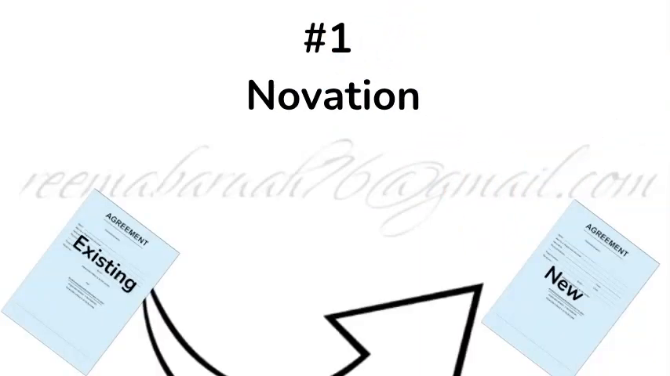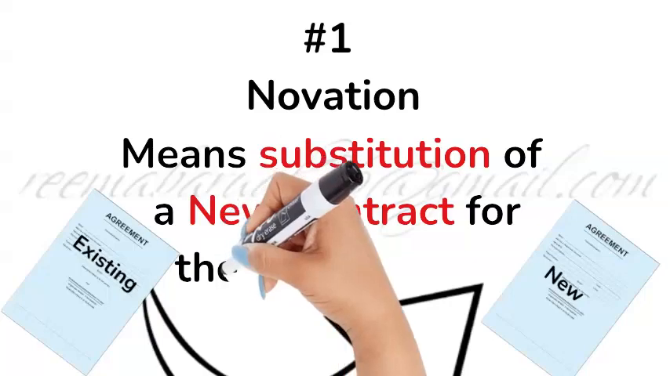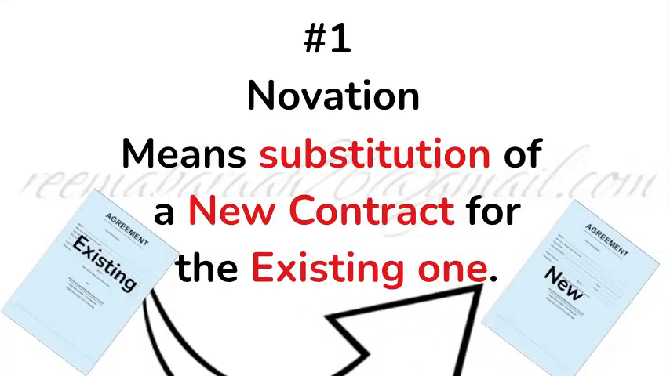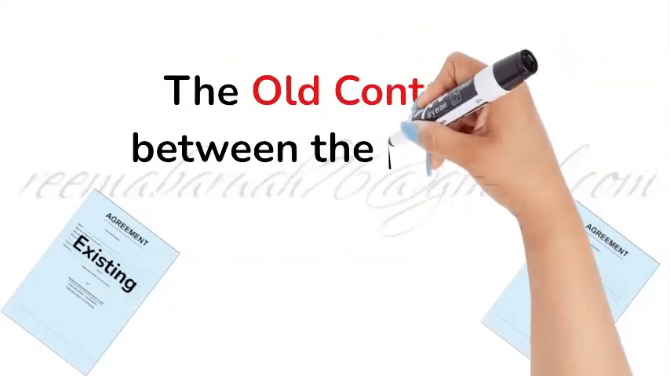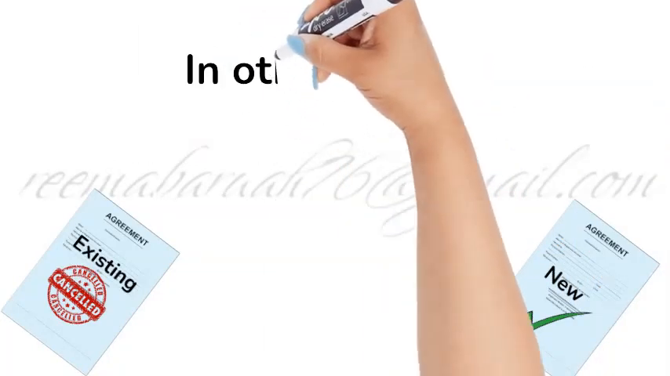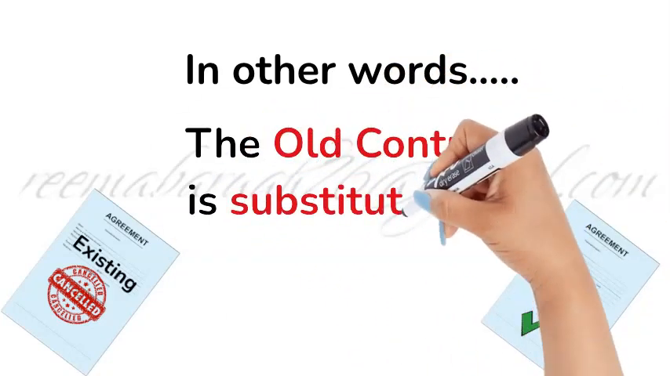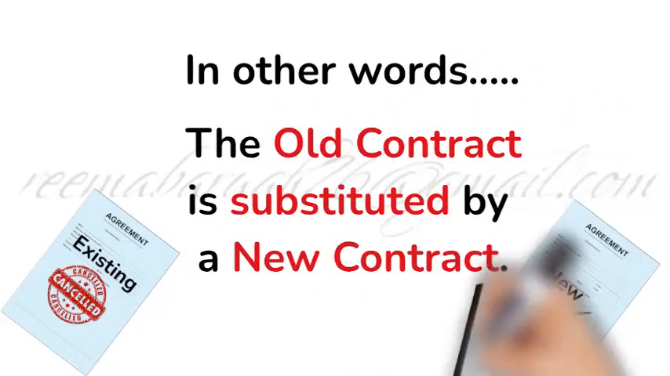Novation. Novation means substitution of a new contract for the existing one. The old contract between the parties will be cancelled. In other words, we may say that the old contract is substituted by a new contract.